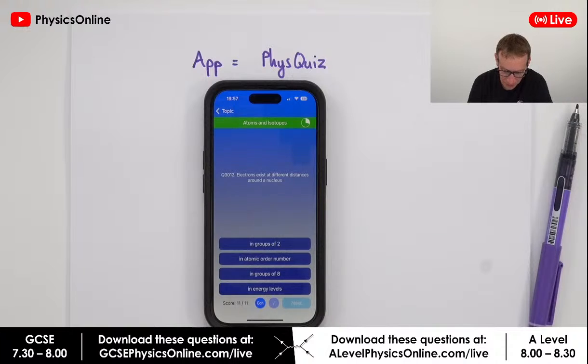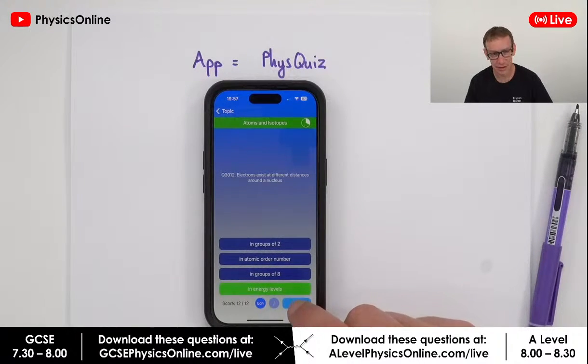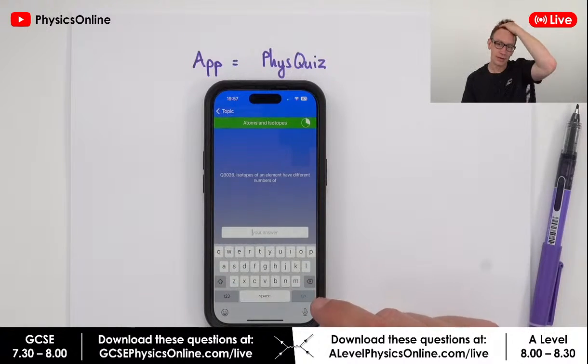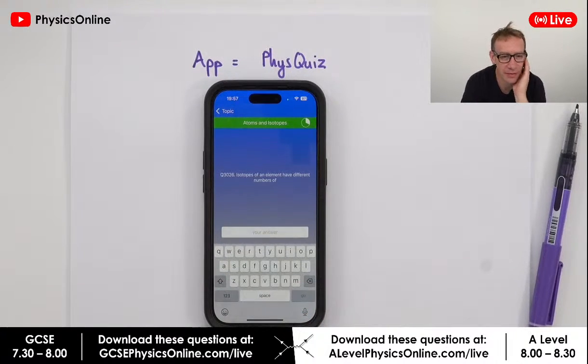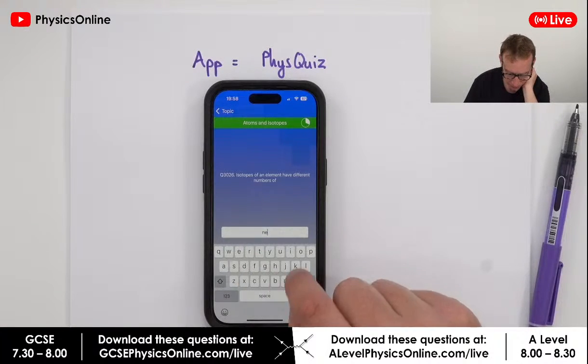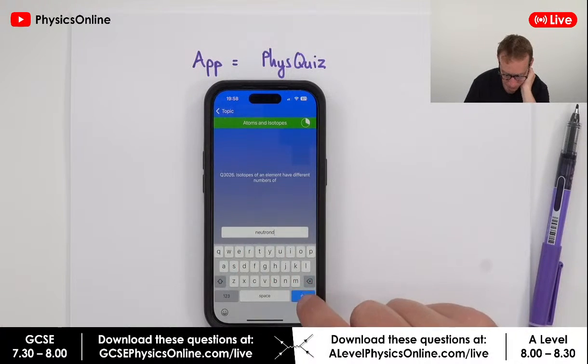Okay, here we go. Electrons exist at different distances around a nucleus. They exist in groups of 2, in atomic order number, in groups of 8, or in energy levels. Okay, so in energy levels, and it's when they go from one energy level to another that we can maybe eject a photon. Okay, isotopes of an element have different numbers of, so if we've got the same element but an isotope of it, it will have the same number of protons and a different number of neutrons.